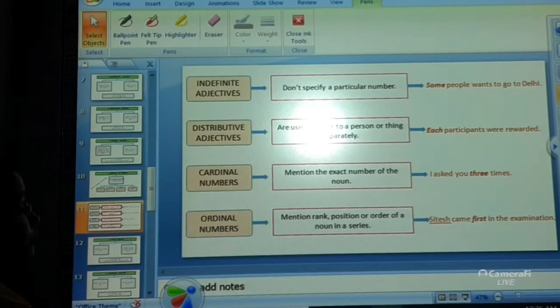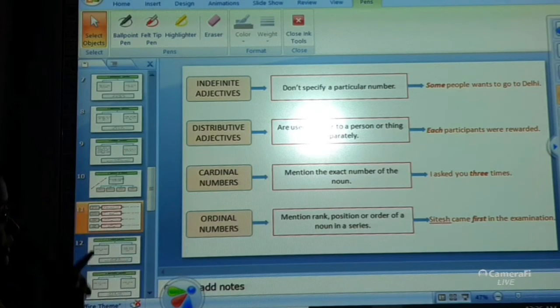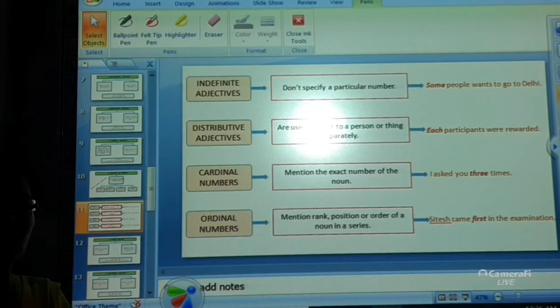Just as the word definite means something which is specified or something which you are sure of. Okay, so indefinite is just the opposite of the word definite. So the definition of indefinite adjective is they don't specify a particular number. That means they are not giving you any particular number of nouns.